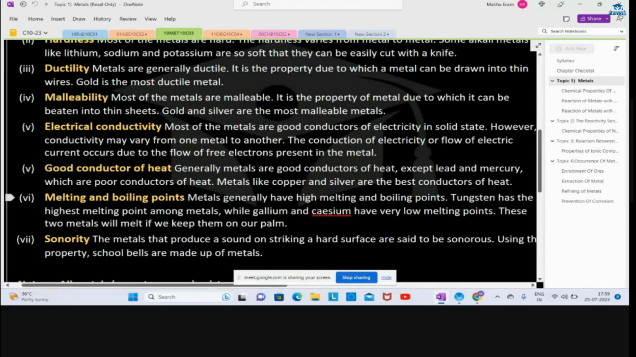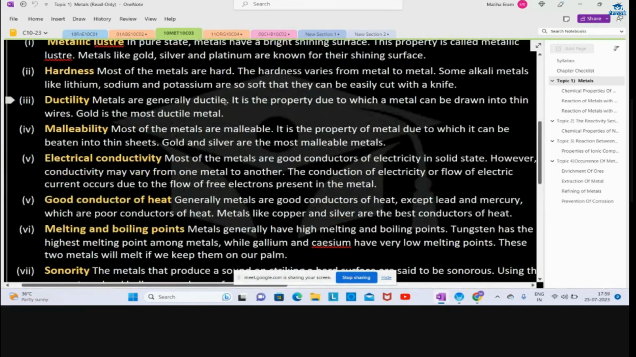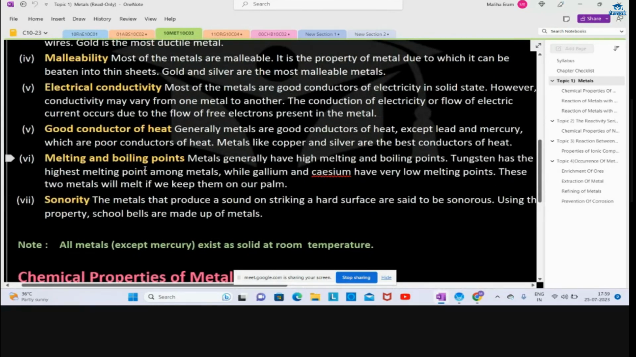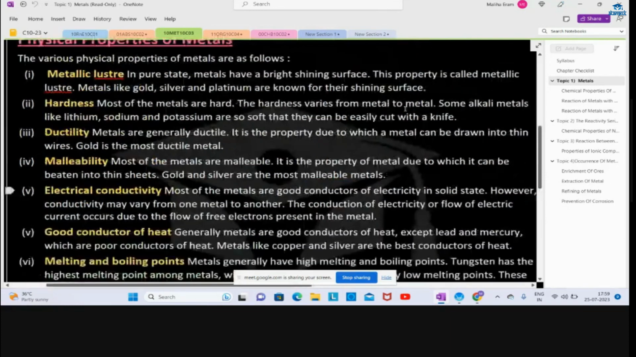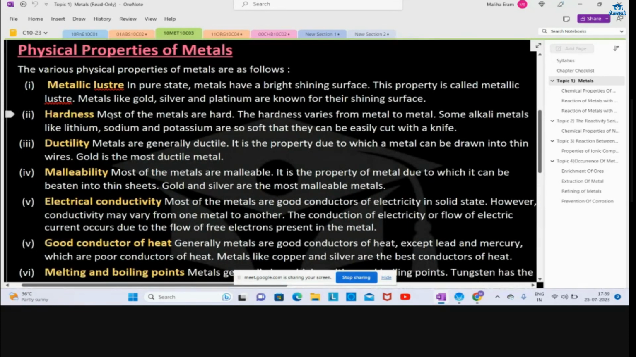And also you have to mention that in good conductor of heat, except lead and mercury, which are poor conductors of heat. And here also about hardness, lithium, sodium, and potassium are very soft, so this is the exception.